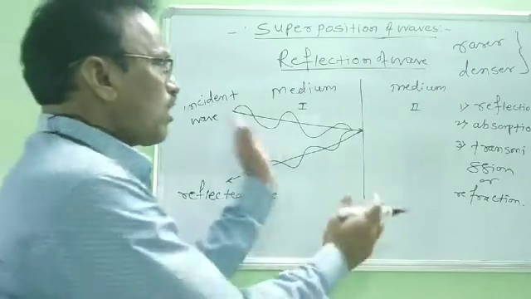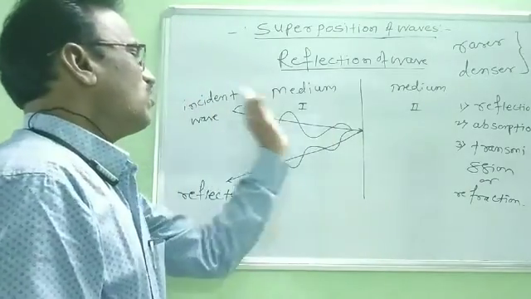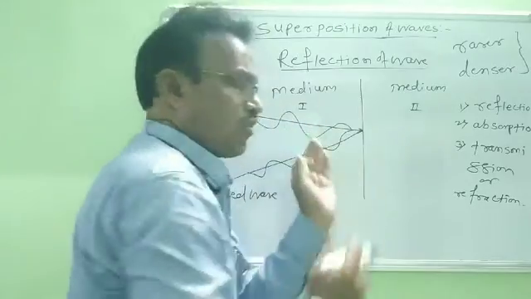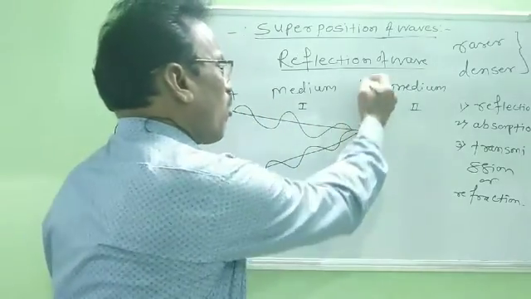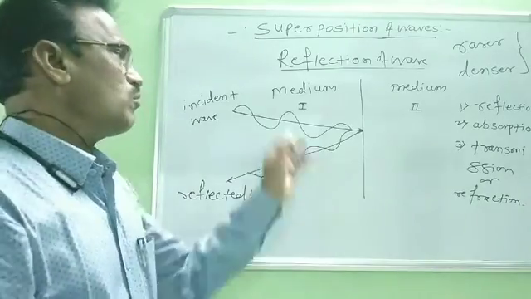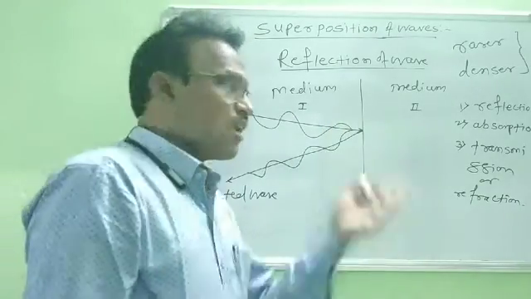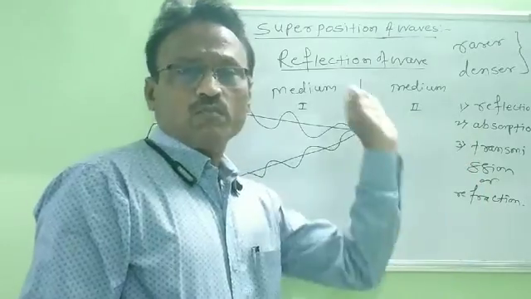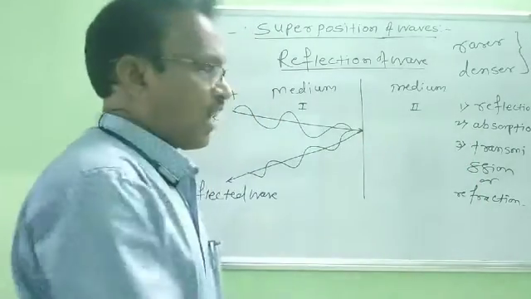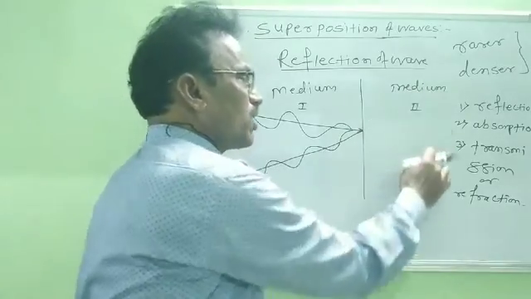Again, some part of this incident wave is remaining. Some part of this wave can be absorbed by this boundary. Again, some part of the incident wave is remaining. This remaining part can cross this boundary and travel through the second medium.